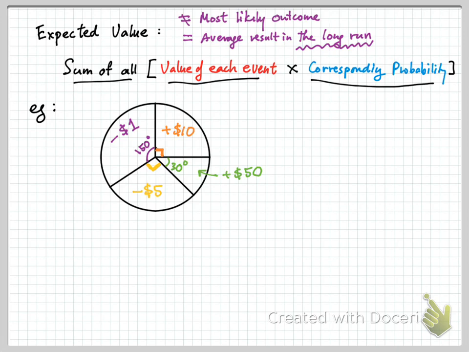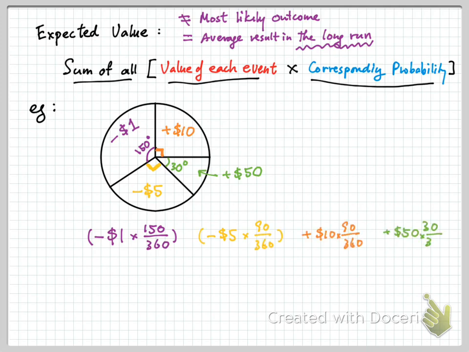All right. Notice that there are 4 events. We have the purple, the yellow, the orange, and the green events. All right. For each event, there is an outcome. The outcome will be losing $1, and times the probability. The corresponding probability for the purple event on the pie chart will be 150 out of 360. All right. You lose $1 when you hit that event. The probability of hitting that event is 150 out of 360. And then we have the yellow event, the orange, and then the green event. All right. So these are the 4 events.